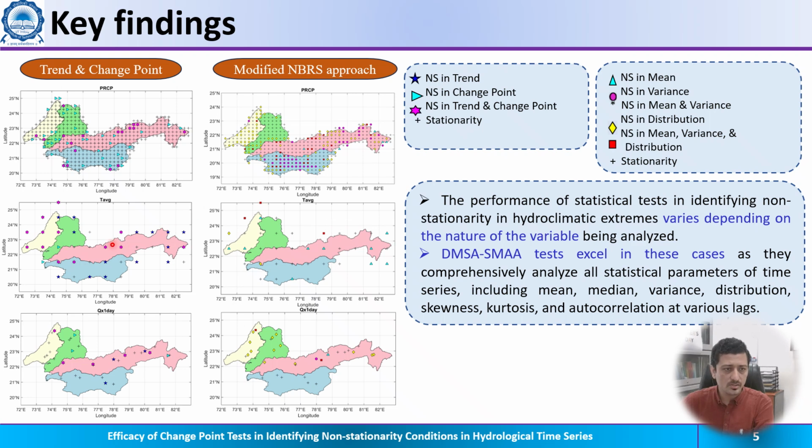Further, results also show that the average temperatures are largely non-stationary when we look from the change point, but the NBRS approach gives a different picture. Similarly, the NBRS approach shows that in the streamflow extremes, distribution non-similarity is mostly observed.